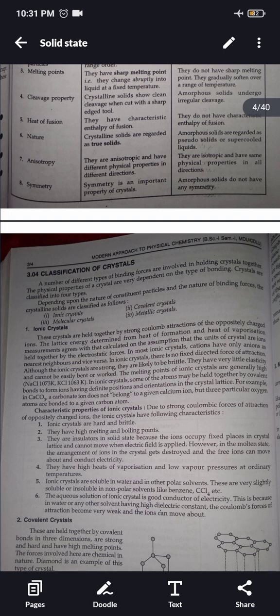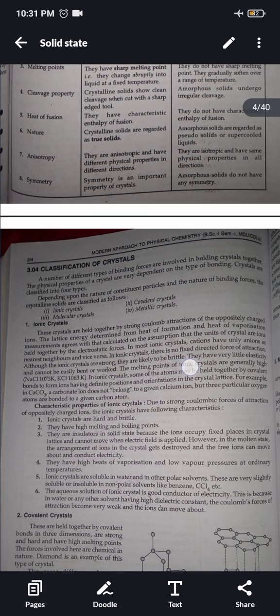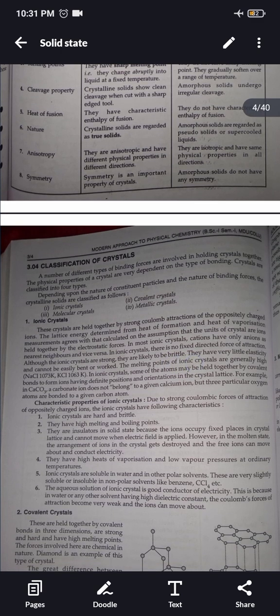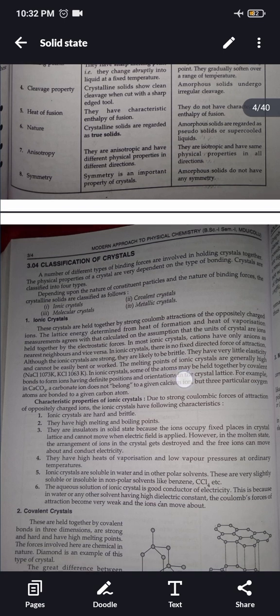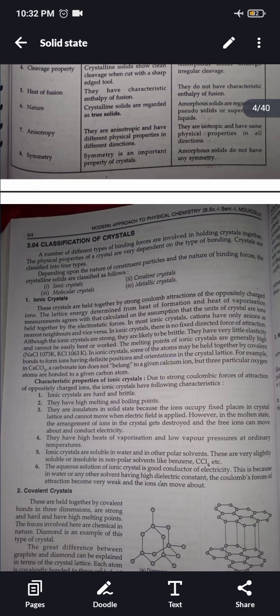Although ionic crystals are strong, they are likely to be brittle. They have very little elasticity and cannot be easily bent or worked. The melting points of ionic crystals are generally high. In ionic crystals, some of the atoms may be held together by covalent bonds to form ions having definite positions and orientations in the crystal lattice. For example, in CaCO3, a carbonate ion doesn't belong to a given calcium ion, but three particular oxygen atoms are bonded to a given carbon atom.